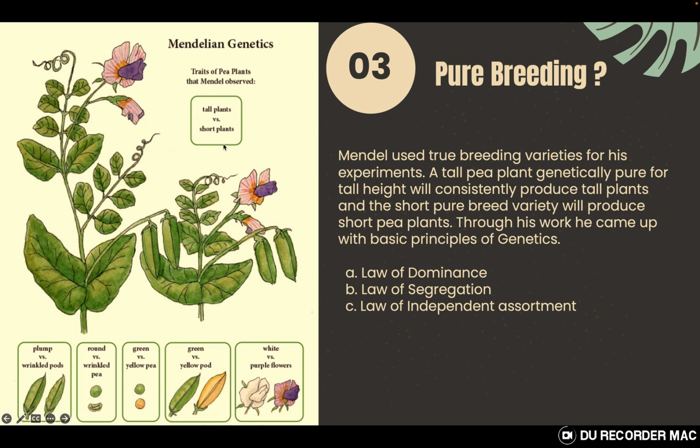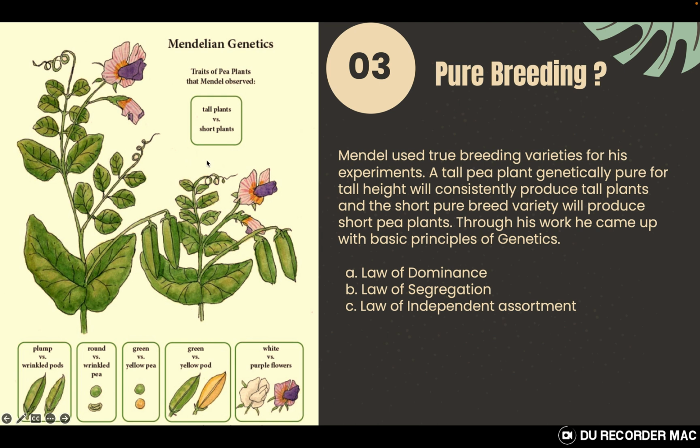So if I say that this particular tall plant is pure breeding, it means that for the character of height, the genes that this plant got from either of its parents were completely similar, right? And the short plant got two genes from its parents that are exactly similar to each other.